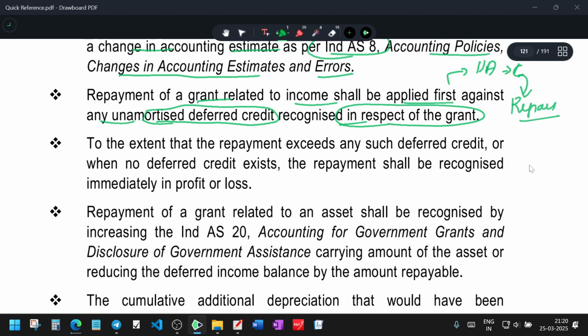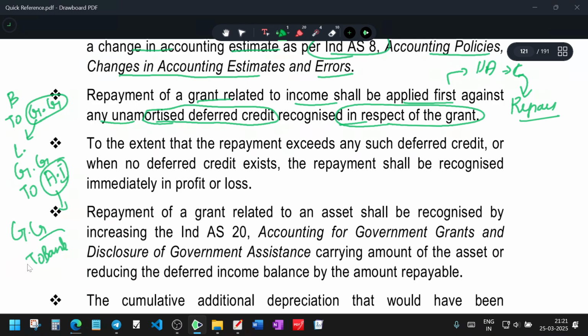That is the entry they are saying. You can understand the entry; I will teach you the entry. First, if money came to the bank account as a government grant, this government grant will be on the liability side. And this government grant is amortized to income in such a way that you charge it every year. So right now you need to pay back. So government grant to bank, you are paying bank to bank. This entry is being set here.